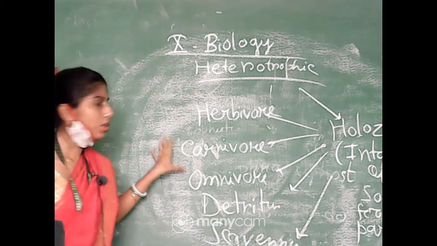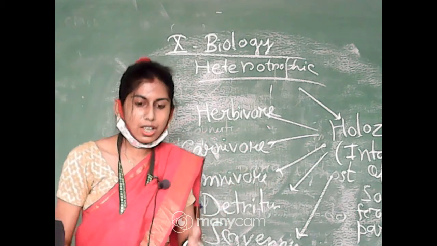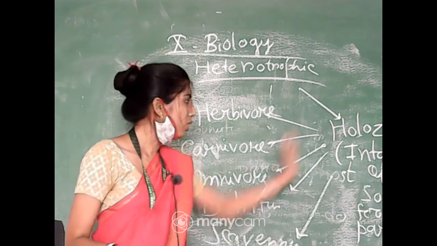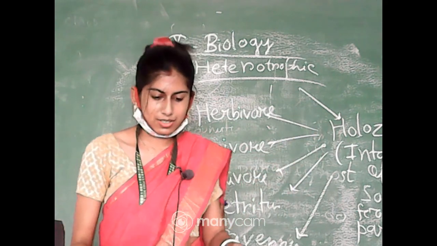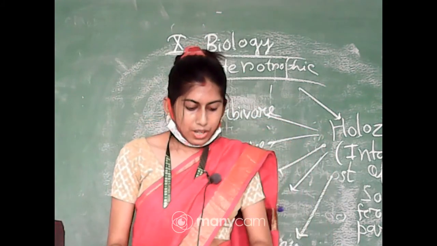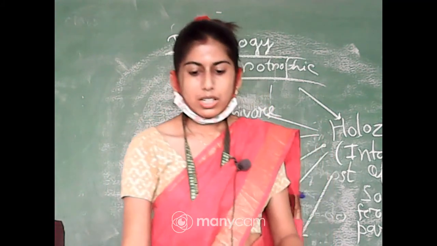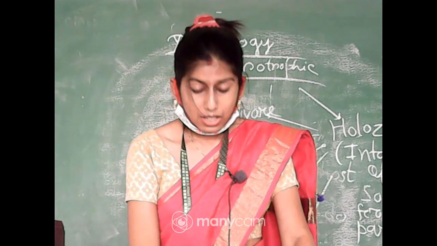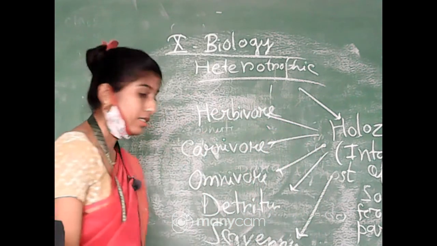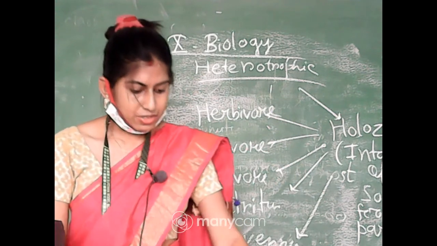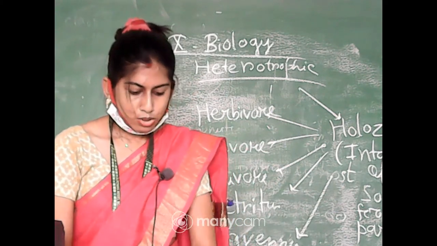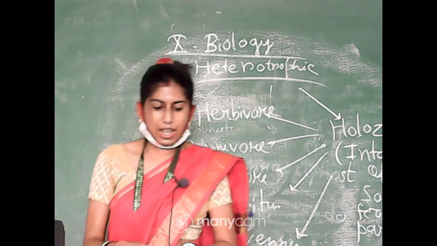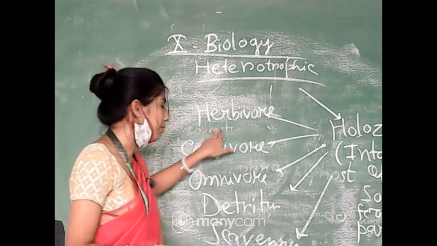Okay, so come to that part, that under the holozoic mode of nutrition, what we will get. Okay, I will not write on this portion, I forgot just like the previous day. So, herbivore, carnivore, omnivore and detritus, scavengers. Okay, detritus and scavengers. So what are the different food habits they are having? First come to the herbivore.